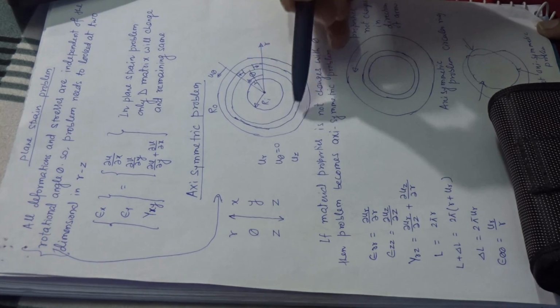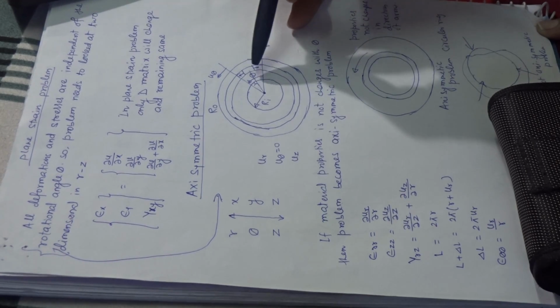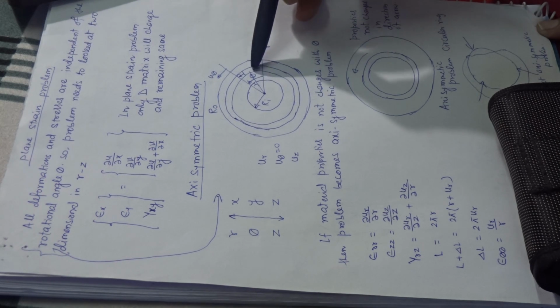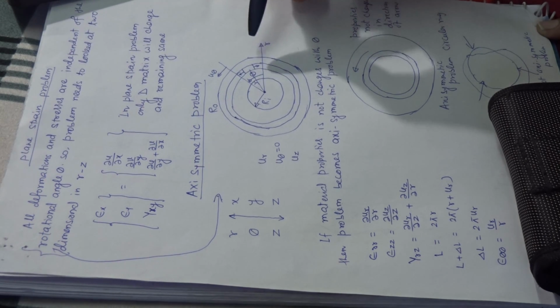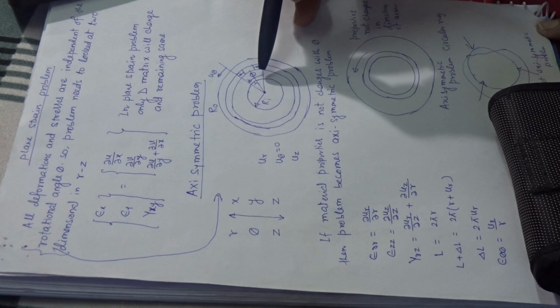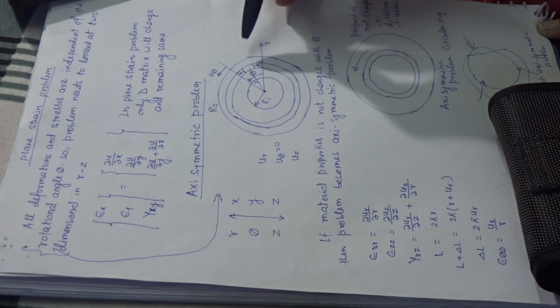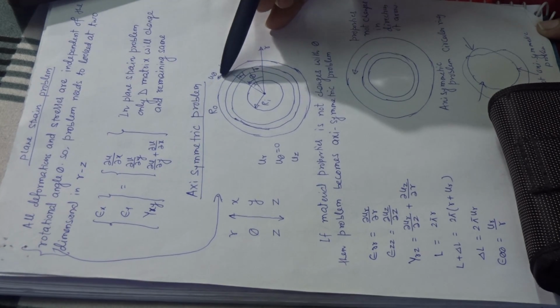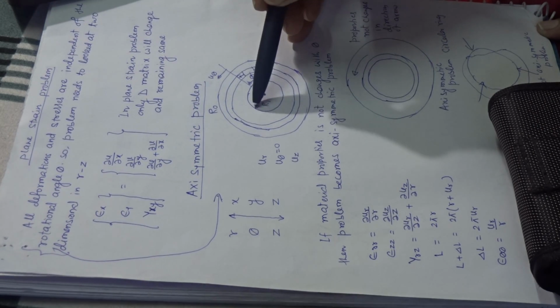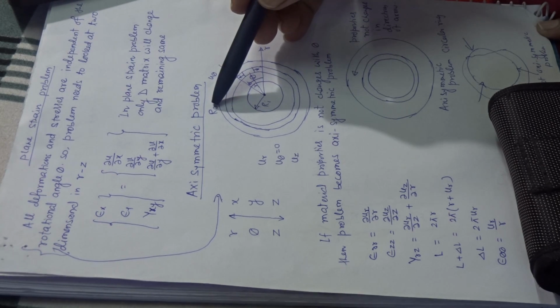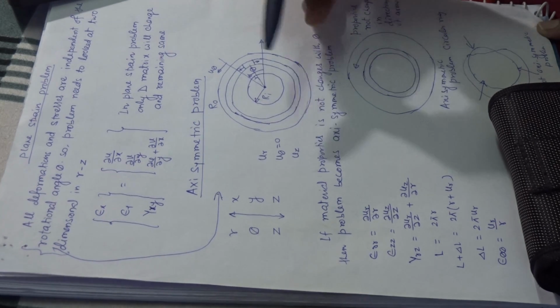Consider an element shown here at any angle theta. This one is the r direction, this one is the theta direction. Radius ri is the inner radius, ro is the outer radius.